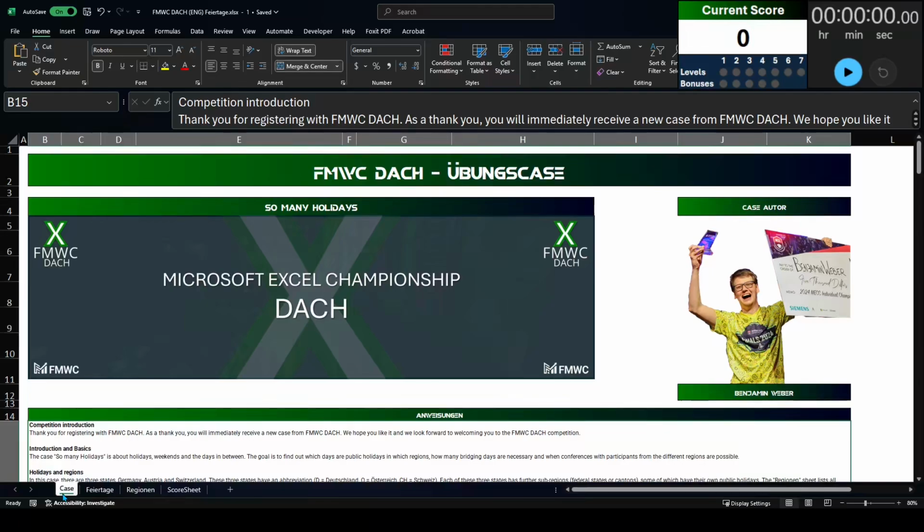If you get this case, keep in mind it is more difficult than the other cases that we have seen so far. So it's a great opportunity to see where your Excel competition levels or skills are. You can set yourself a 30-minute timer and see how far you get with it. I am going to go ahead and try to run through. I'm going to see if I can get a complete solve within that 30 minutes. So let's give this a try, and here we go.